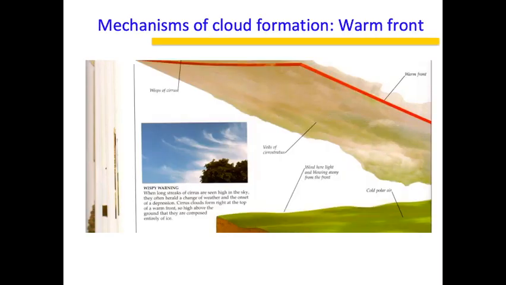On the other hand, a warm front is one where warm air is riding on the bottom and cold air is riding on the top. This is also important because the warm air is underlying the cold air, and because warm air is lighter, its tendency is to move up. So that is another way of cloud formation.